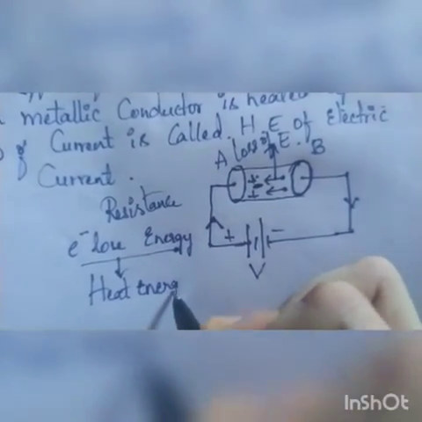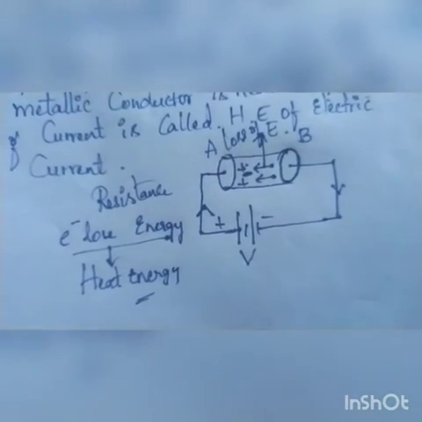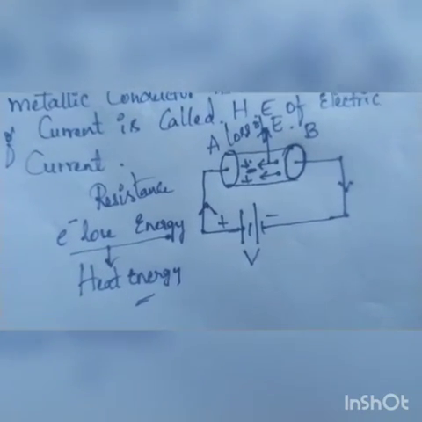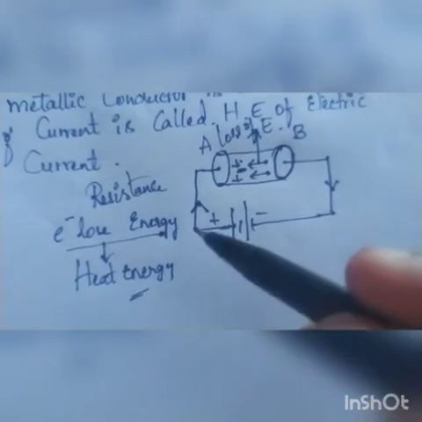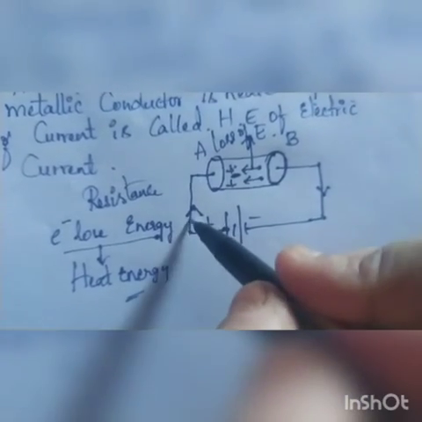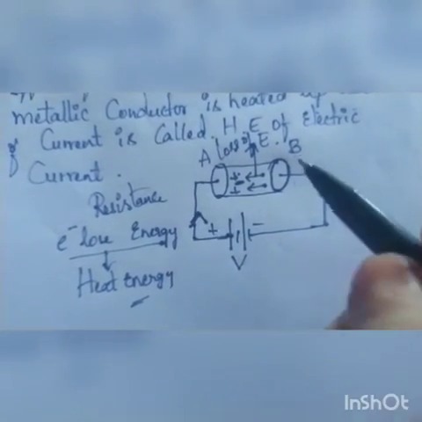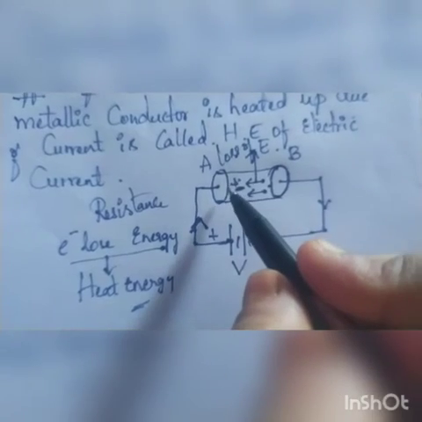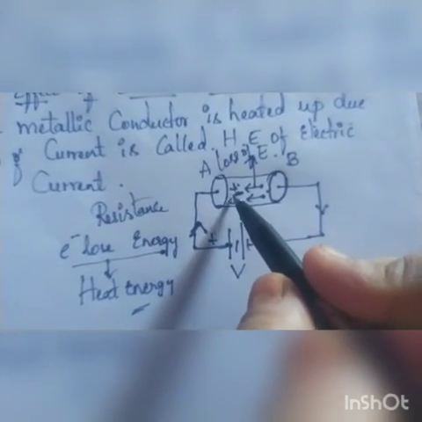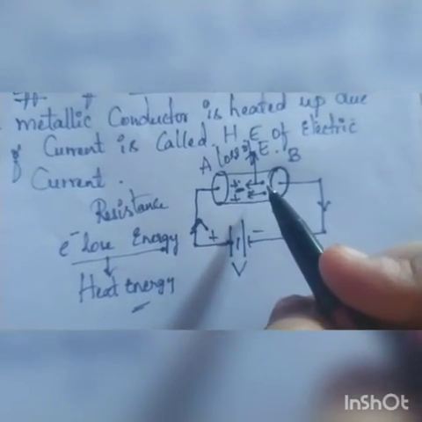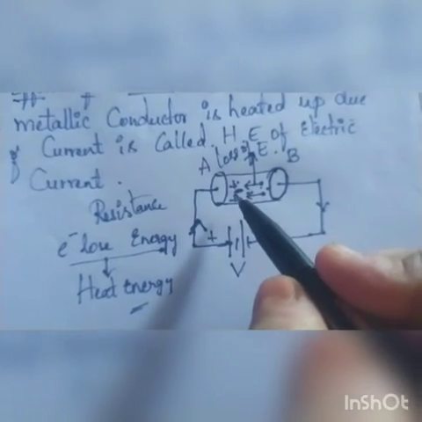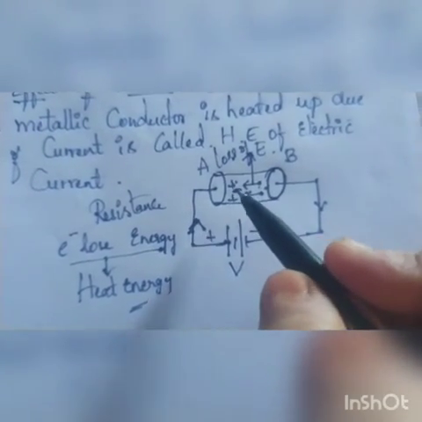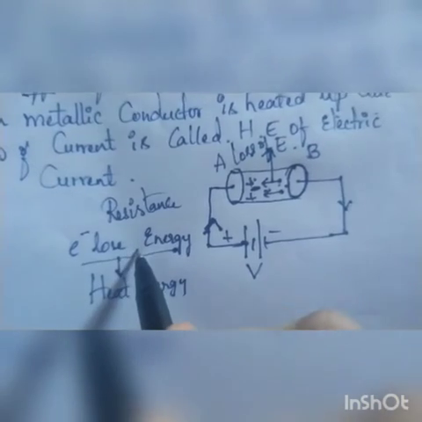I think now you have got the point of how heat energy is produced when electricity is passed. When electricity is passed, the electrons should overcome the opposition offered by the conductor, and to do so they lose some energy.